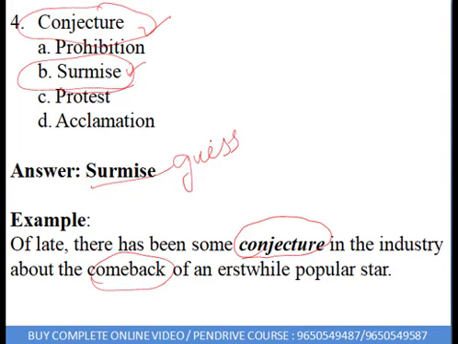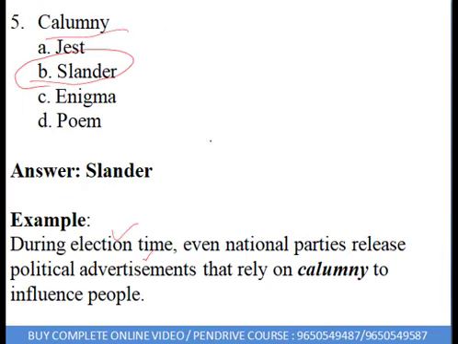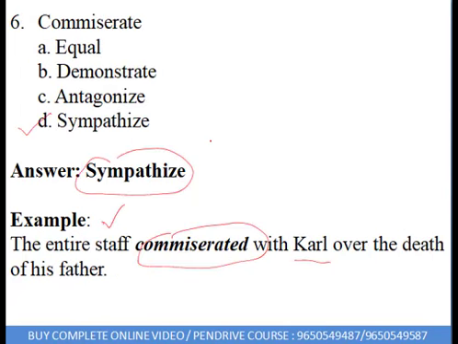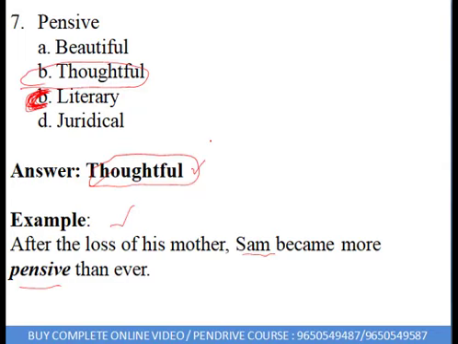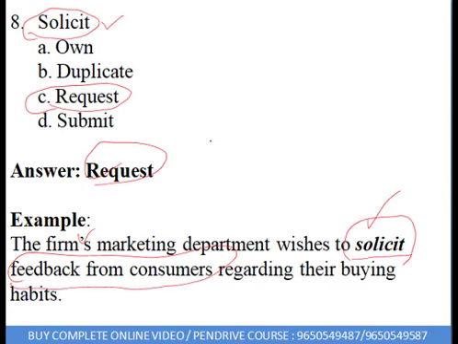Conjecture about the comeback of a popular star. That's conjecture, we are guessing, surmise or guess. Calumny is slander, defamatory statements. Commiserate is the word which is actually used to show some sort of sympathy. Commiserate, sympathize is the answer. Pensive look, pensive state, thoughtful state, where you are sad also.